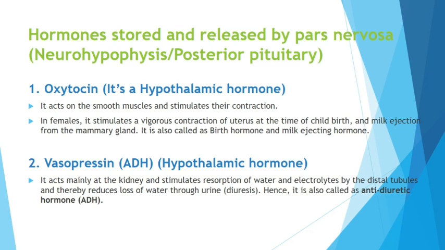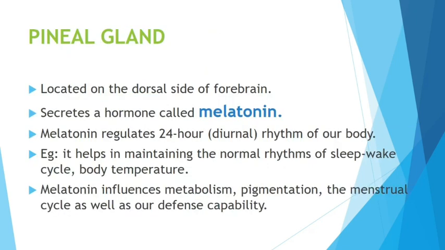You know that the smooth muscles are nothing but the endomyometrium, correct? Okay, so you know that vasopressin, ADH, is very important for preventing diuresis. What is diuresis? That is loss of excess water through urine. Hence it is called anti-diuretic hormone. It is the reabsorption of water and electrolytes from the distal tubules of the nephron. So that's ADH. Remember it.